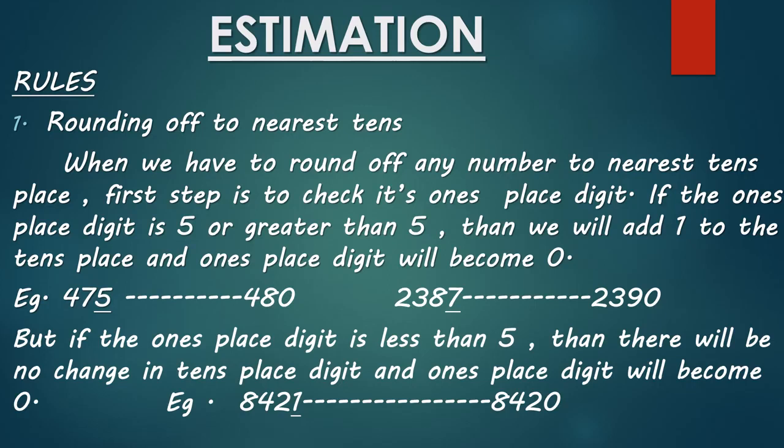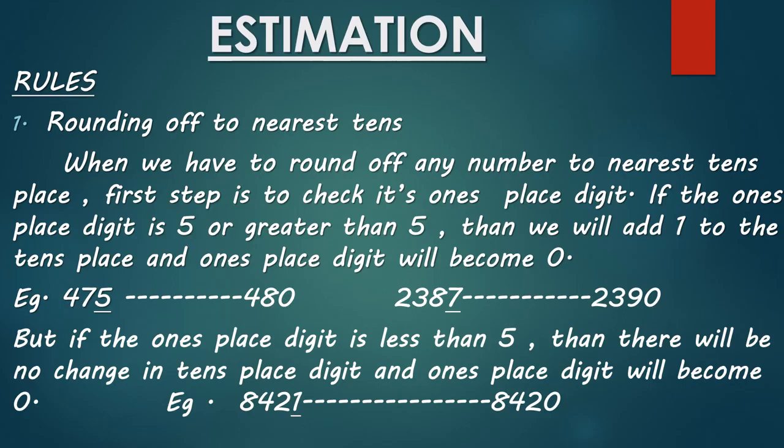Now I am going to tell you the rules of estimation. Our first rule is when we have to round off any number to the nearest tens. When we have to round off any number to the nearest tens place, the first step is to check its ones place digit. If the ones place digit is 5 or greater than 5, then we will add 1 to the tens place and the ones place digit will become 0.